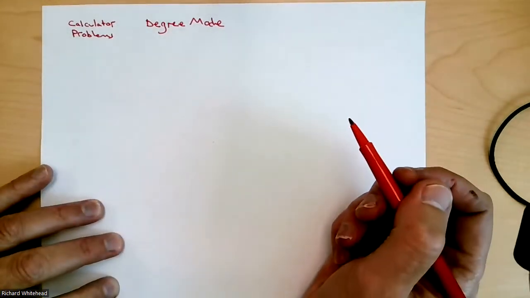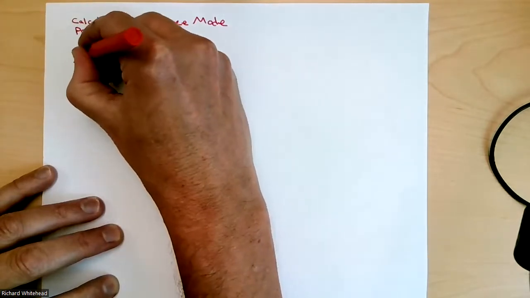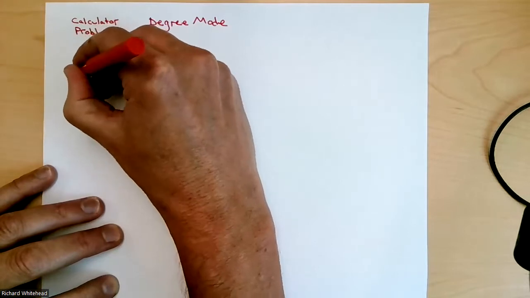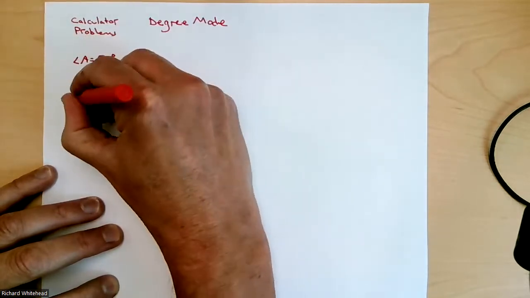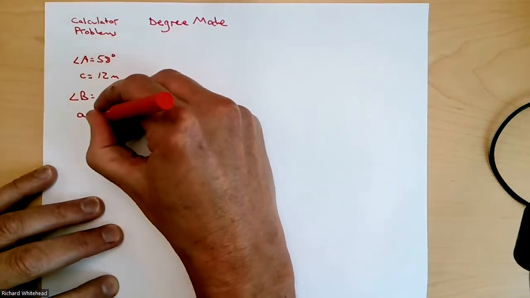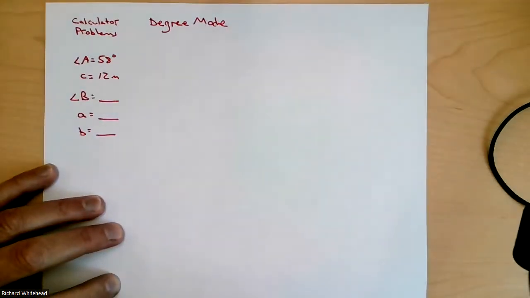Okay. All right. So let's say you've got a problem like this. Somebody comes along, they say, oh, look, angle A is 58 degrees. Side C is 12 meters. I'm just making this up. So we need to find side A and side B. So I need to find those pieces of information.